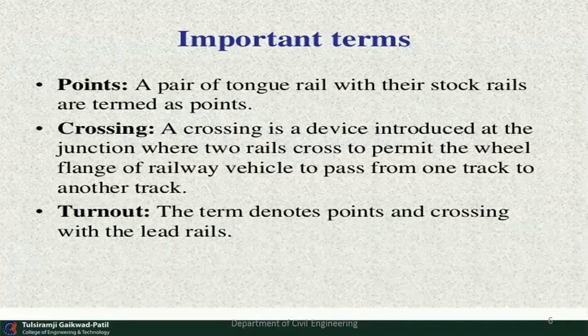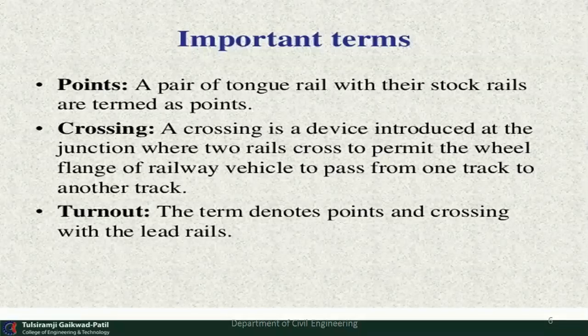Following are some important terms. What do you mean by points? A pair of tongue rail with their stock rail are termed as the points. The tongue rail and stock rail are additional rails which we provide on the tracks for the turnouts of the railways.